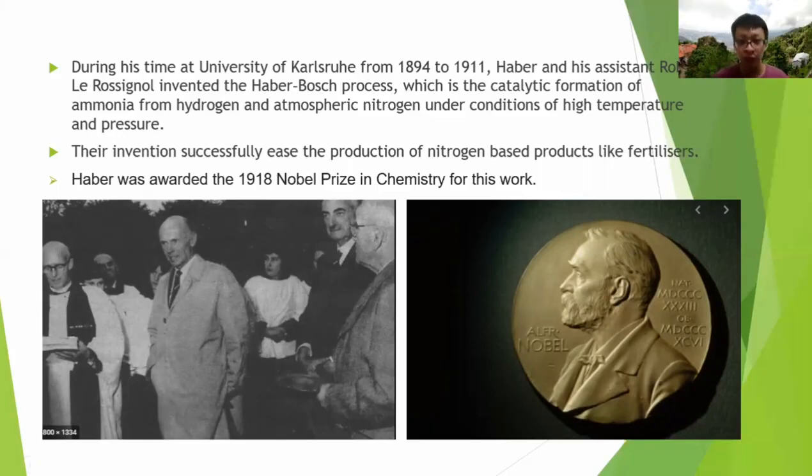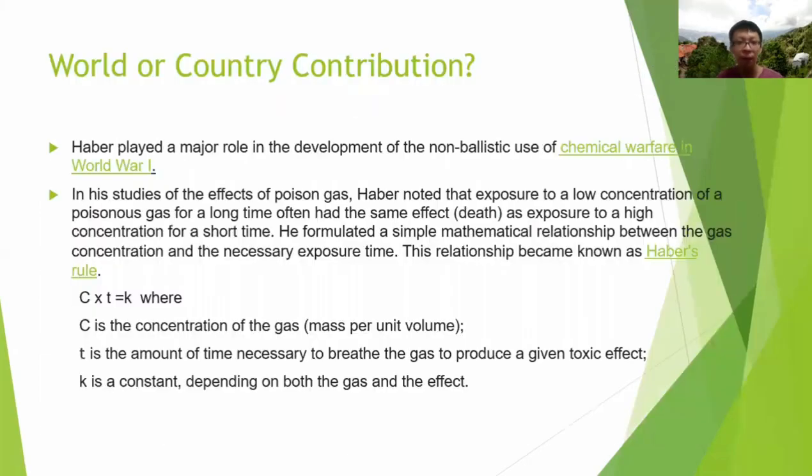The invention made possible the successful production of nitrogen-based products like fertilizer, as at that time, producing nitrogen-based products depended only on natural nitrogen deposits, which were quite difficult to find. So the invention had a very great impact on nitrogen-based product production. In 1918, Haber was awarded the Nobel Prize in Chemistry for his work. However, Haber became notorious in the upcoming World War I.